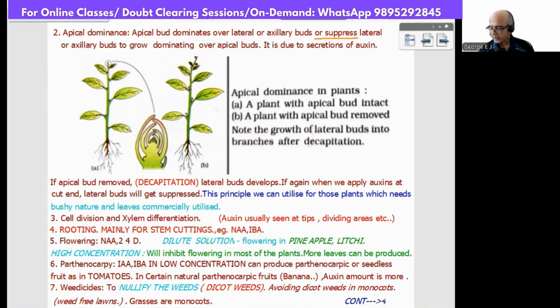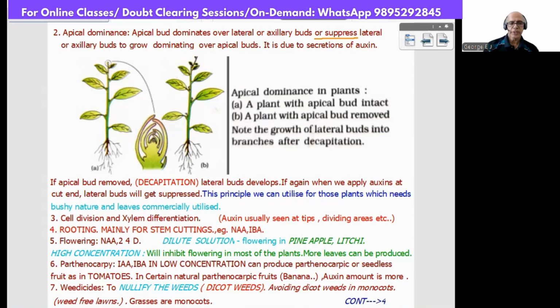Now comes the sixth point, parthenocarpy. Parthenocarpy means seedless fruits. The hormones used will be IAA and IBA, usually in low concentration, which can produce parthenocarpic or seedless fruits, as in tomatoes. In certain natural fruits, we can find parthenocarpy. An example is banana. And scientists observed that in such fruits, the auxin amount is more.